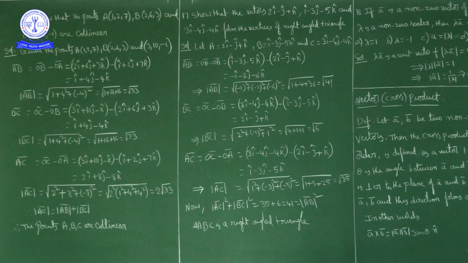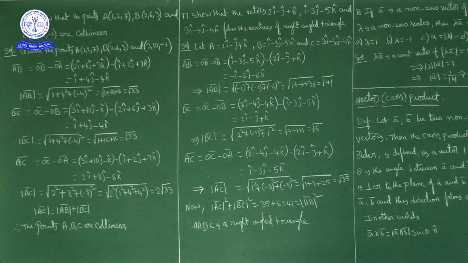Next, BC bar. What can we write? OC bar minus OB bar. BC bar is equal to OC bar minus OB bar, where OC bar is 3i cap plus 10j cap minus k cap, minus OB bar, 2i cap plus 6j cap plus 3k cap.